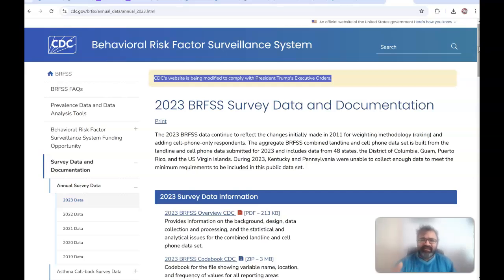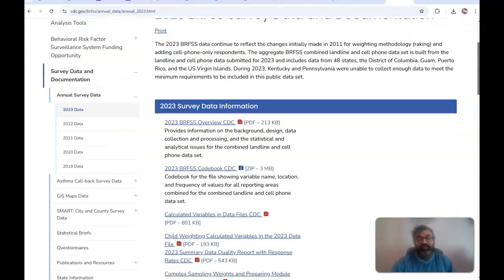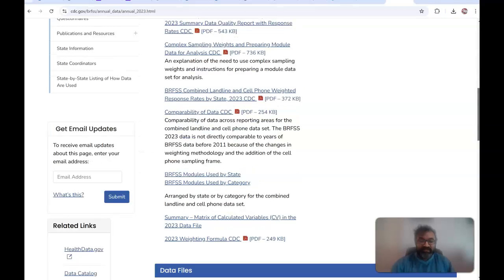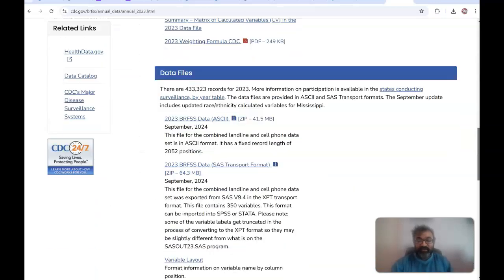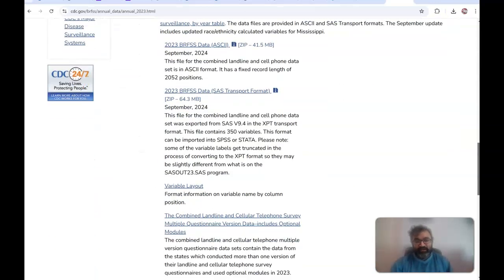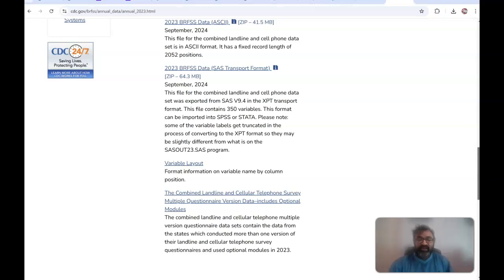Some of these data sets, some of the questions have changed. And this is not the whole questionnaire. There are some questions that have been removed, important questions, but the vast majority, almost 99%, is available for looking at.